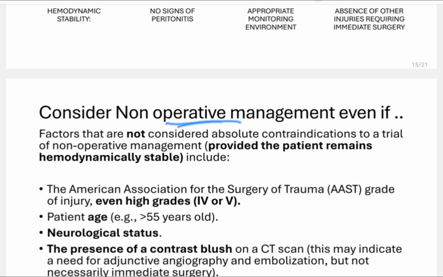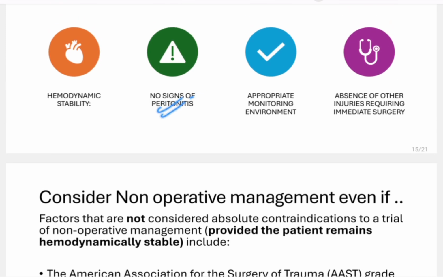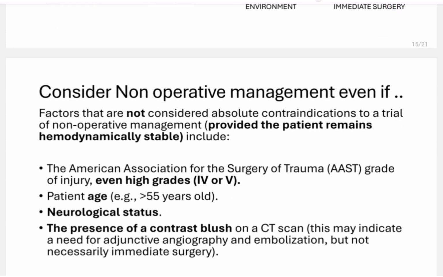So consider non-operative management even if there are high grades of spleen injury. Even if grade 4 or 5 spleen injury is there, you can go for non-operative management. This may come as a surprise, but remember this: even in high grade spleen injuries, if the patient is hemodynamically stable, there are no signs of peritonitis, an appropriate monitoring environment, and absence of other injuries requiring immediate surgery, then even in grade 4 and 5 injuries, you can go for non-operative management.